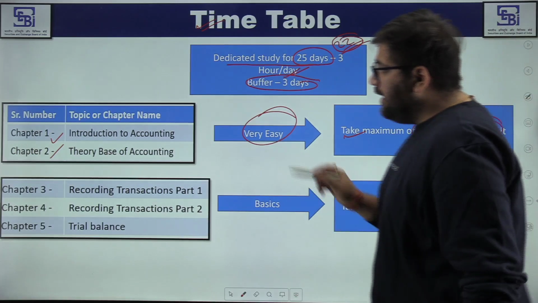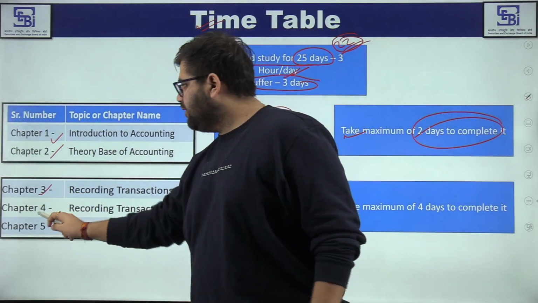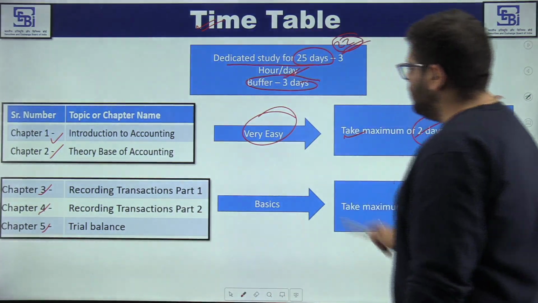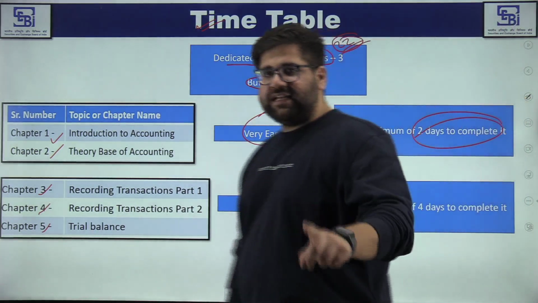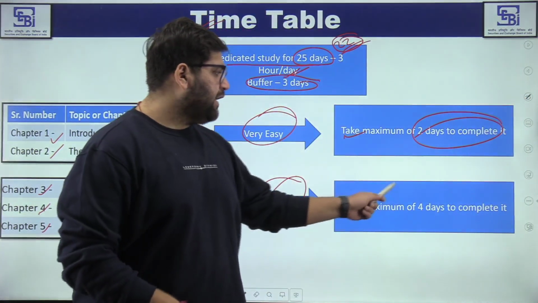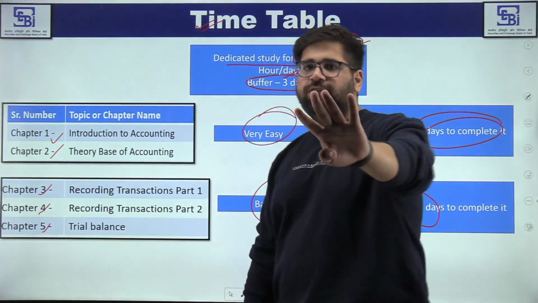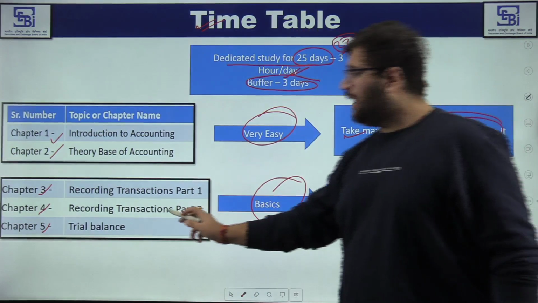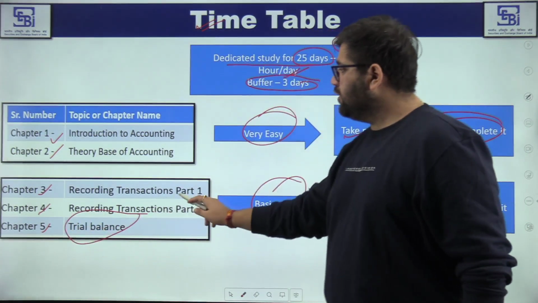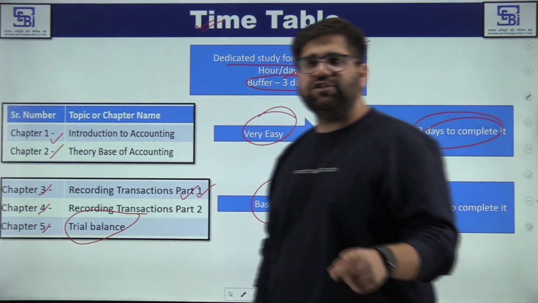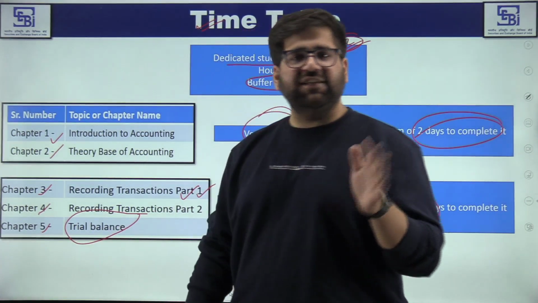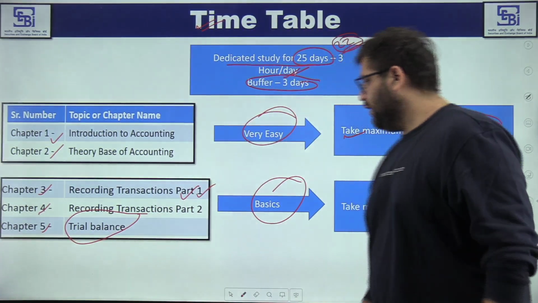In the second slot, you have to finish chapters 3, 4 and 5. This is related to basics. If your basics are strong, you are good to go. Now, my dear friends, I have kept 4 days for these chapters. 3 chapters, 4 days, enough. Okay. Now, especially in trial balance, I have just told you, focus on chapter 3. If your chapter 3 is strong, chapter 5 is just a cakewalk. It will be done in 20 minutes only.